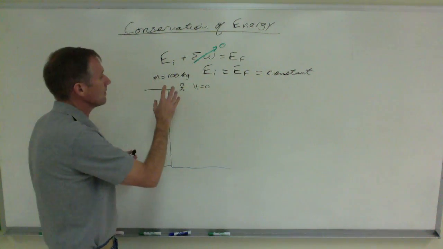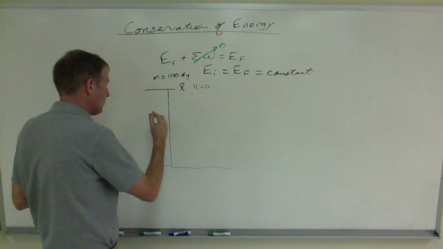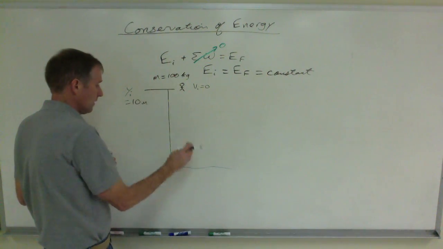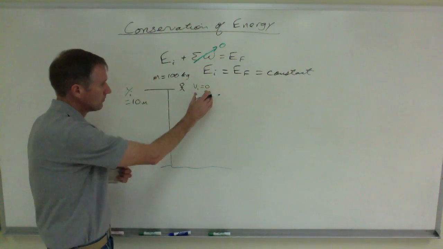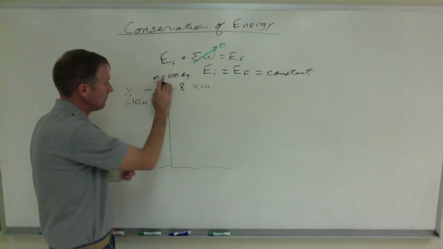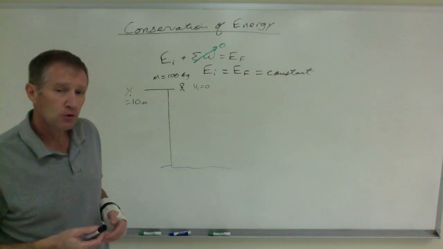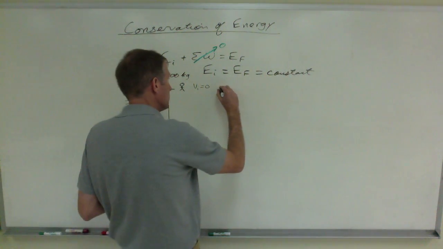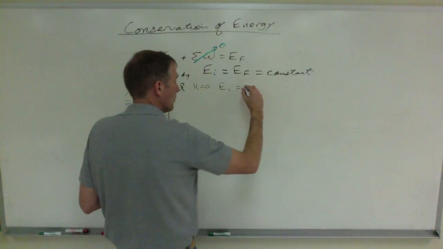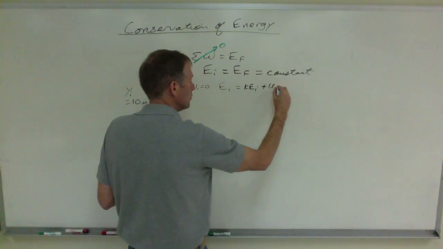So let's say that we have Jeremy here. He's stepping off of a 10-meter high platform. So this is his initial position, 10 meters above the water. He starts from rest, and he's going to plummet into the water here. He has a mass of 100 kilograms. What happens to his energy? Well, his initial energy is going to be, well, remember that total energy is KEI plus UGI.